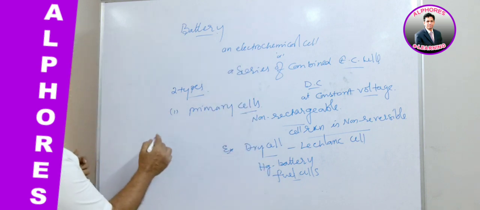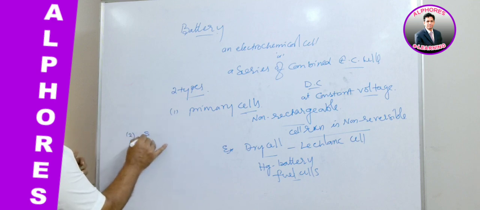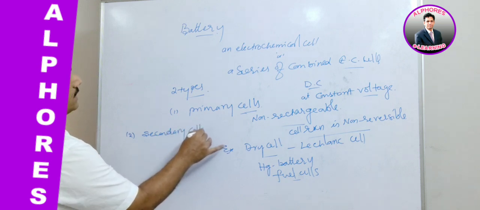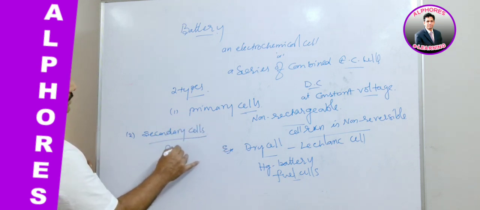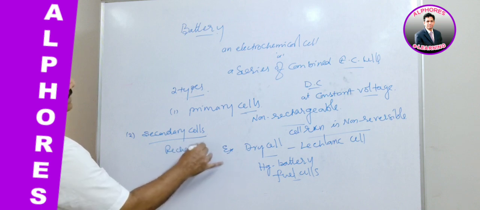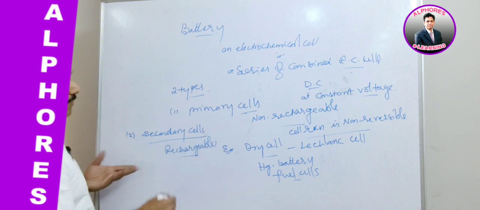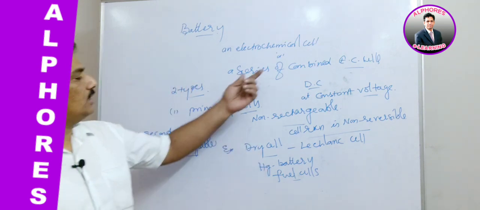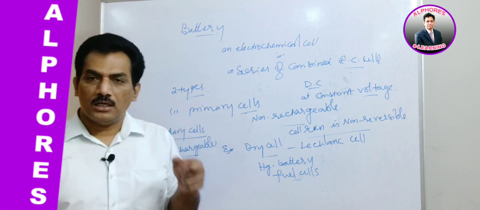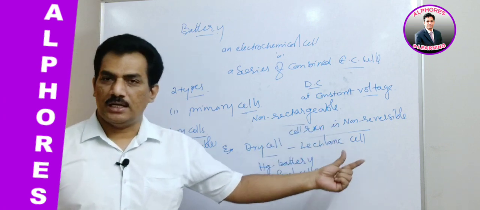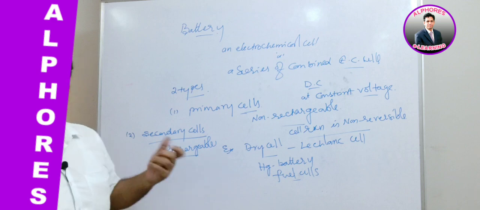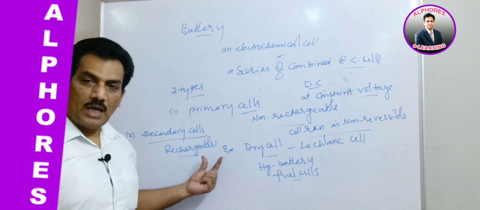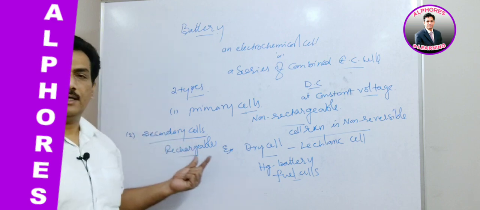The second type is the secondary cell. Secondary cells are rechargeable. Why? Because their cell reaction is reversible. So altogether, simply we can say that the cells prepared from non-reversible cell reactions are primary cells, and the cells constructed with reversible cell reaction electrodes are the secondary cells.